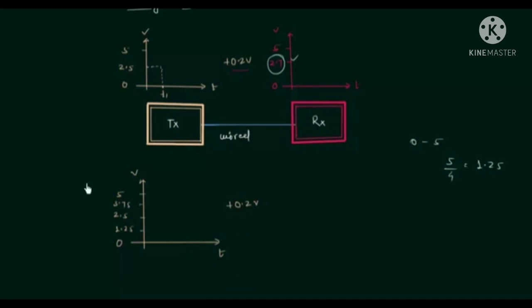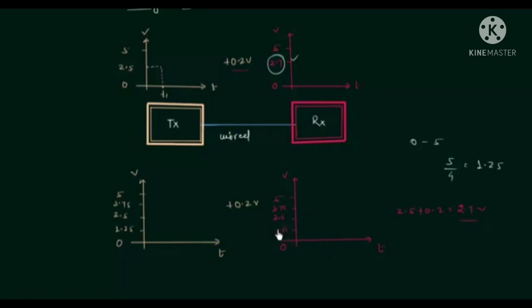added in this channel. And on the receiver side, let's see what we have. Okay, now on receiver side we will have 2.5 plus 0.2 equals to 2.7 volts, but you can clearly see we don't have the level equal to 2.7 volts.